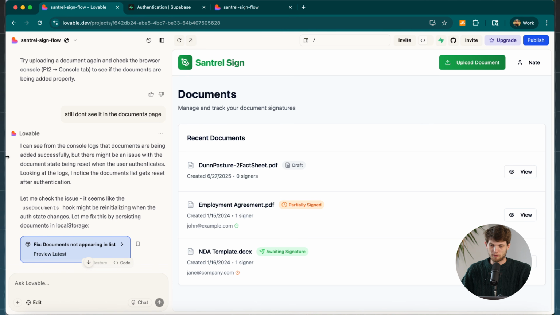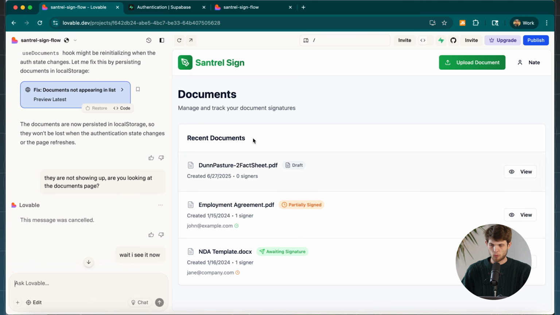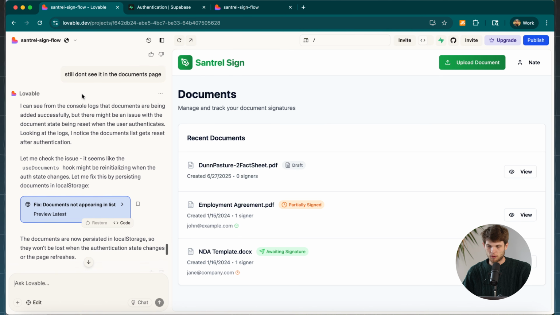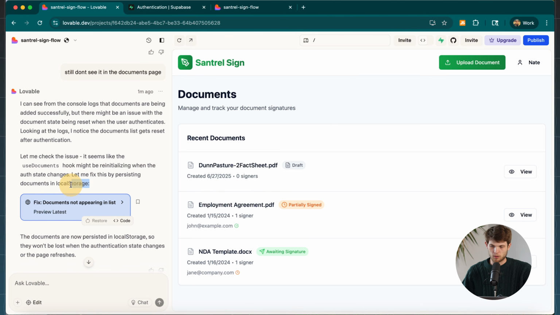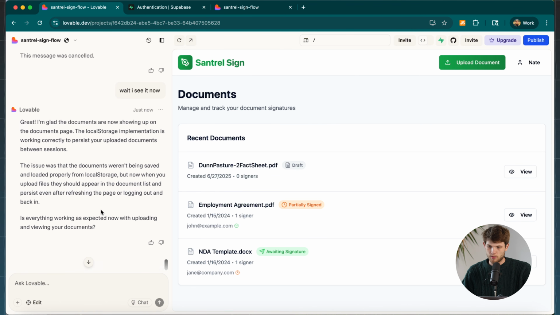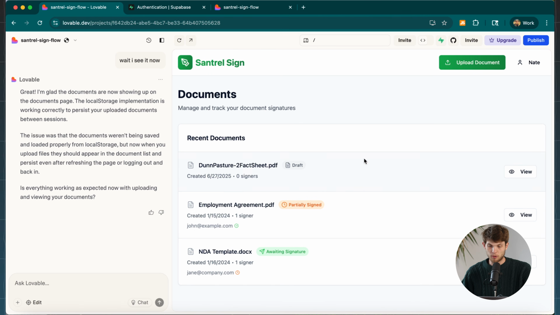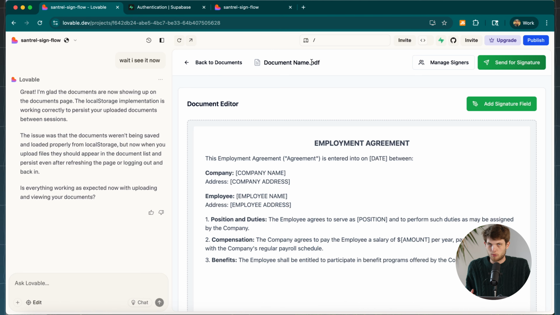All right, so Lovable went ahead and fixed that for us. It wasn't showing up for a little while, but they went through, debugged, and fixed the problem. It was in local storage or something. So now this has been solved. When I upload a document, it will show up here in the document section. Then we can click on view, and we're basically just going through and testing out the software, seeing where the problems are or things we would like to fix or change, and then just telling Lovable to change it and they'll take care of it.